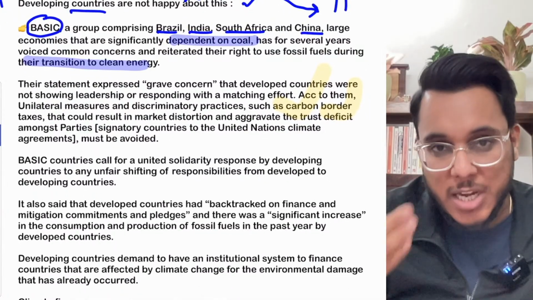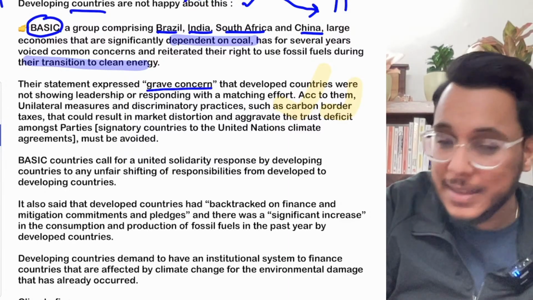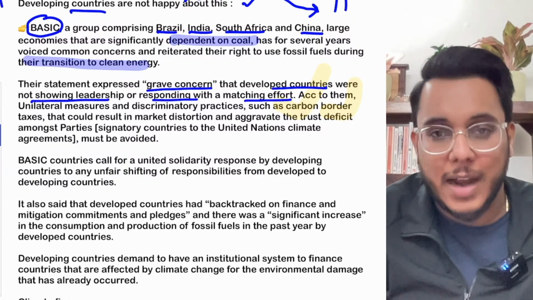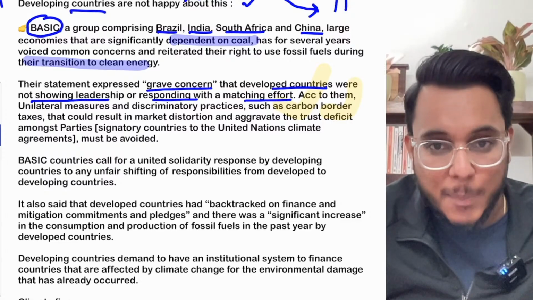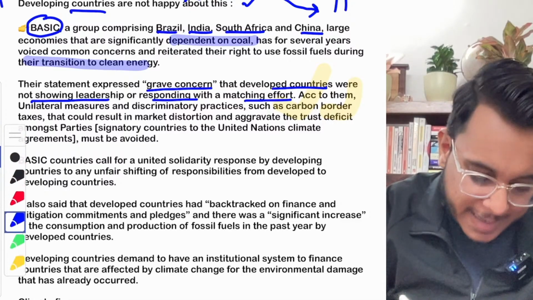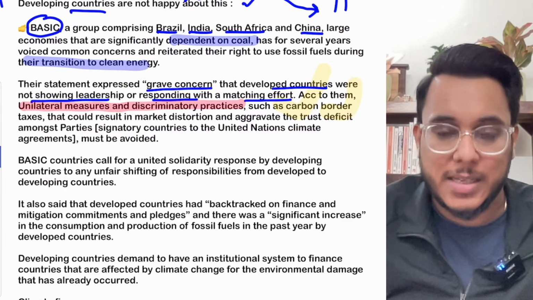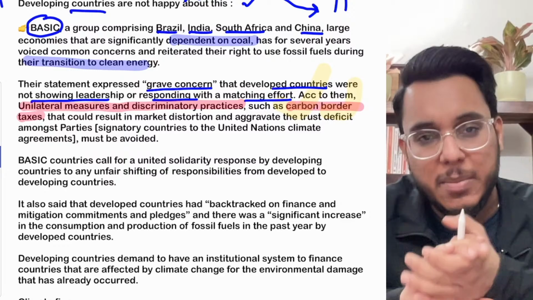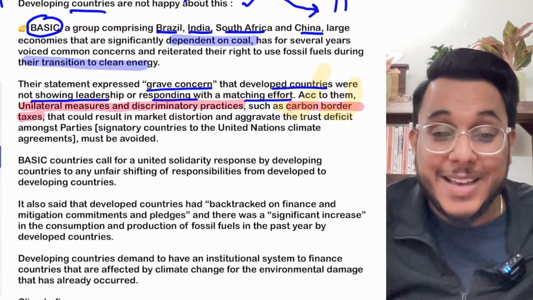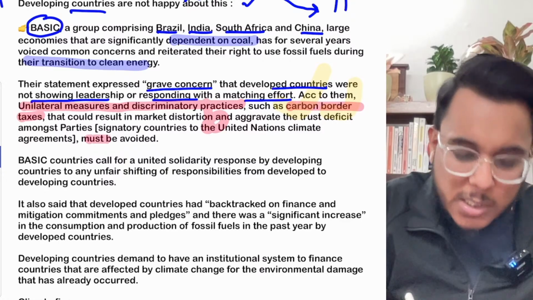Now the statement that has been issued by the developing countries, including India, expressed grave concern, and said that developed countries were not showing leadership or responding with a matching effort. Every time they are trying to pick on the developing countries and impose most of the responsibilities on them. The developing countries have said that it is just a unilateral measure and a discriminatory practice. Fine, the carbon border tax is discriminatory. Why? Because who will be impacted? The developing countries will be impacted because they are using coal. And secondly, they don't have money to invest in renewable energies and all such things. So this is something that must be avoided.